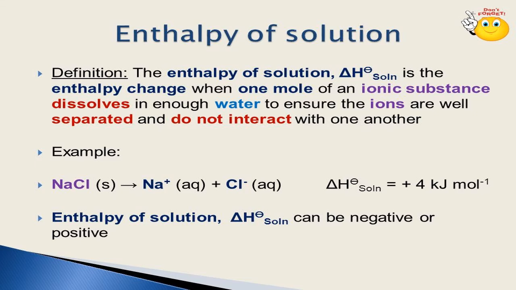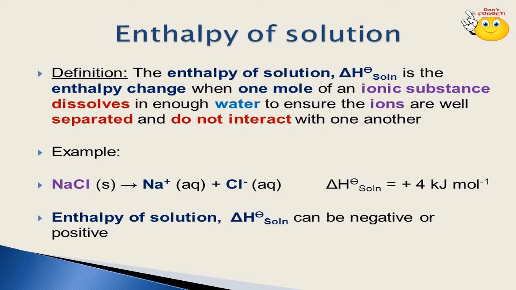Now, enthalpy of a solution. The enthalpy of a solution, delta H soln, is the enthalpy change when 1 mole of an ionic substance dissolves in enough water to ensure ions are well separated and do not interact with one another.